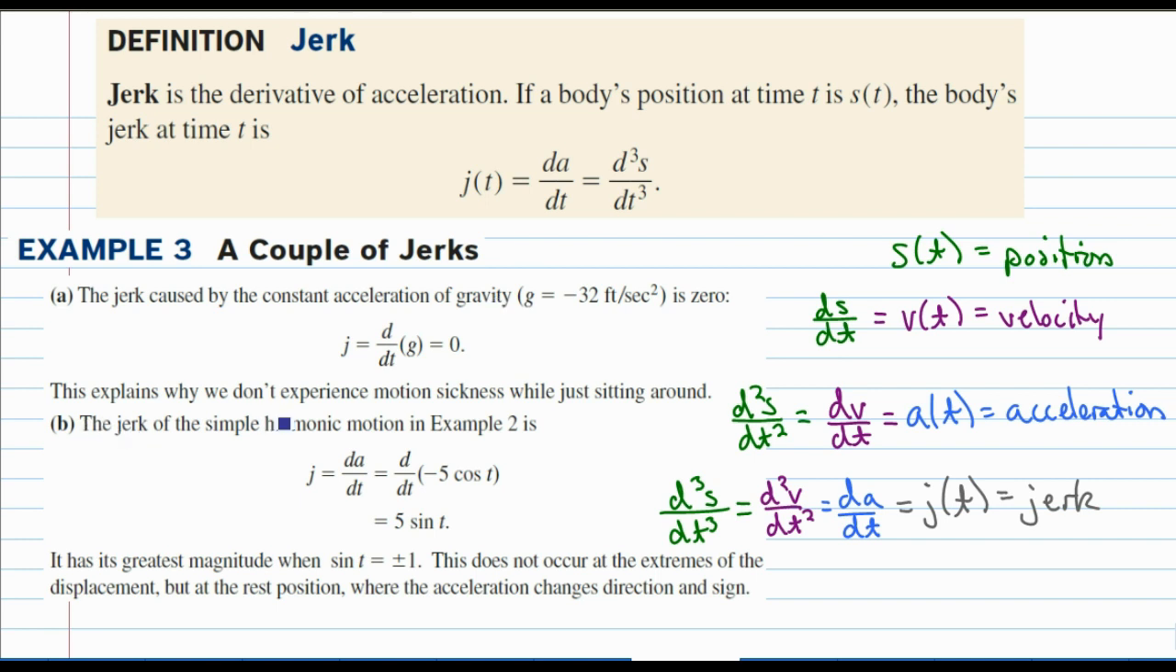Part B, the jerk of simple harmonic motion in example 2. When we found the acceleration, it was -5 cosine of t, so the jerk is going to be expressed as 5 sine of t. So this last part here talks about when you feel the most jerk, and that's where your acceleration changes direction and sign.